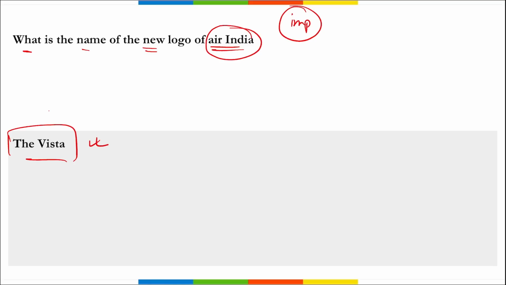The Vista replaces their old wheel of Konark, a red swan adorned with the distinctive orange Konark chakra, right? So that was your old, but the important thing that you need to remember here, because you can forget the old, is the new one, that is Vista. This is the name of the new logo that was launched by Air India.